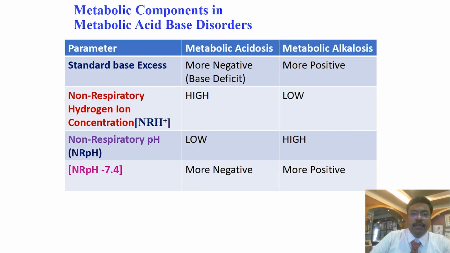These are tabulated. Standard base excess is more negative, or a base deficit, in metabolic acidosis and more positive in metabolic alkalosis. Non-respiratory concentration is very high in metabolic acidosis and low in metabolic alkalosis. And NRPH is low in metabolic acidosis and high in metabolic alkalosis. So this is different from the normal pH. This denotes only the non-respiratory component.